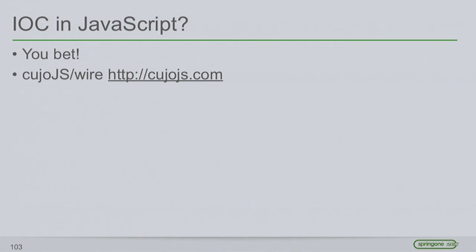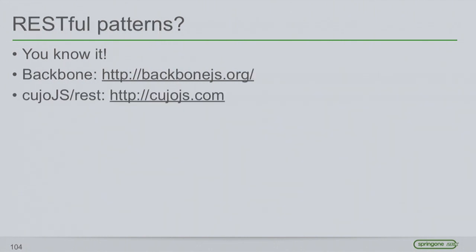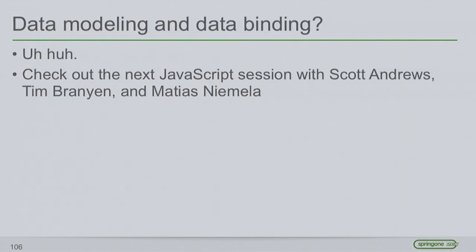Similarly, we're doing IOC. We have an IOC container called Wire. It's awesome. It's got a lot of useful features in it. Does a lot of the things that you're probably wishing you could do on the client side. Actually works in Node as well. RESTful patterns, yes, we've got an entire RESTful library. It's composable, it's very functional. It's called rest.js. We do enterprise messaging.